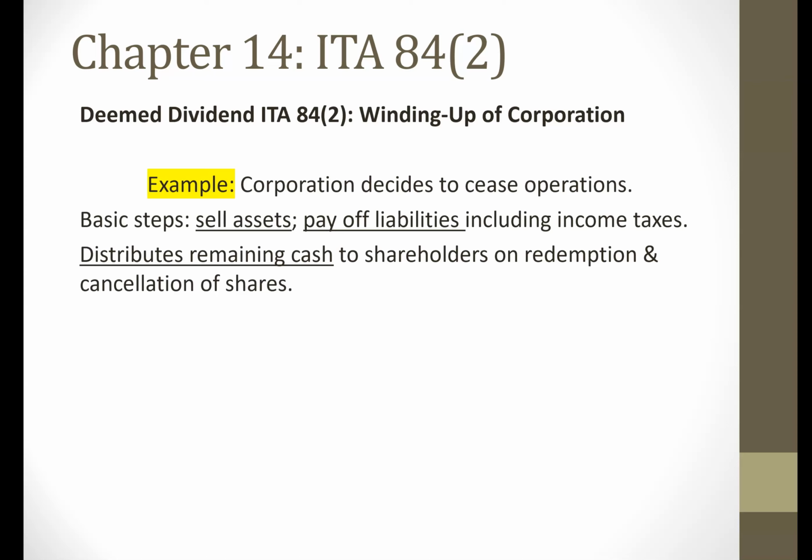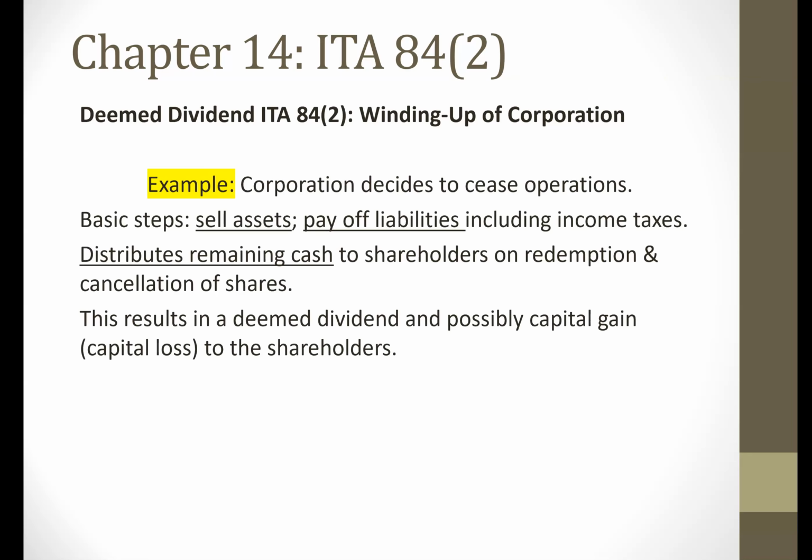And so when the cash is distributed to the shareholders in exchange for all their shares, there could be a deemed dividend and possibly a capital gain or capital loss as well. Now, in this chapter 14, we're just going to focus on the deemed dividend, capital gain, capital loss aspect, but the actual steps of a winding up will be discussed in detail in Chapter 17.